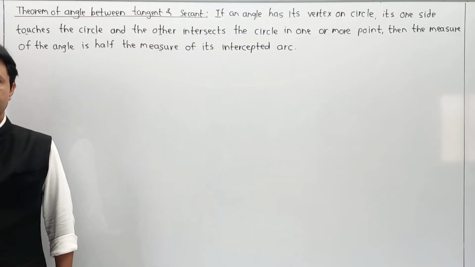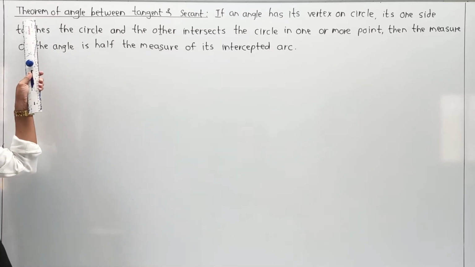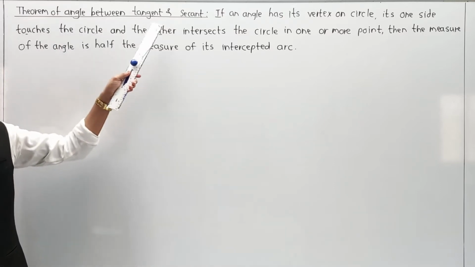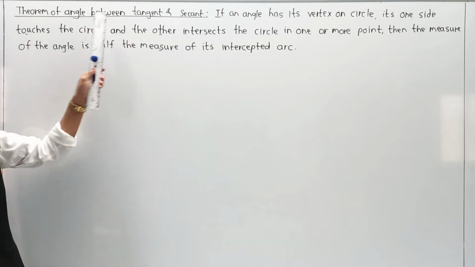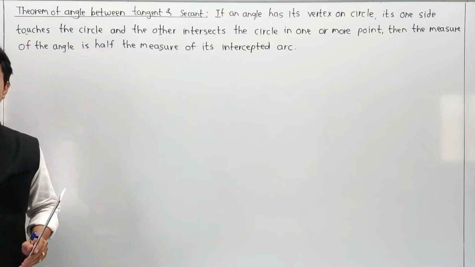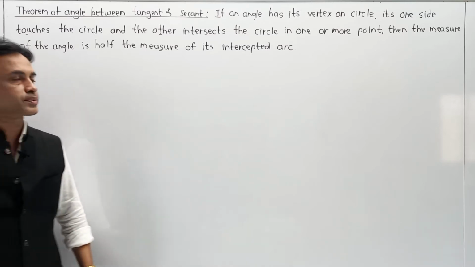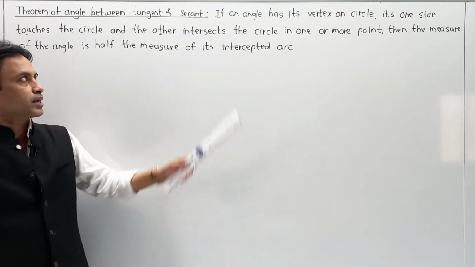Hello friends, now we are entering into the part of the theorem of angle between tangent and secant. It is also popularly known as the tangent secant theorem. In the case of the tangent secant theorem, the statement, diagram and proof are all somewhat elongated. So step by step please try to understand, and the first part is the statement.